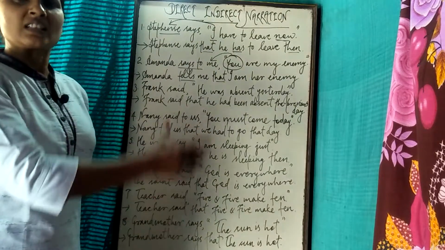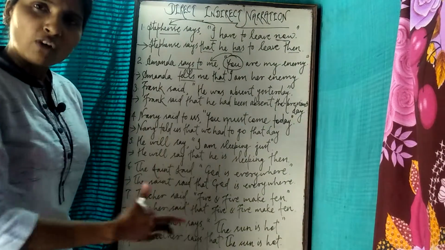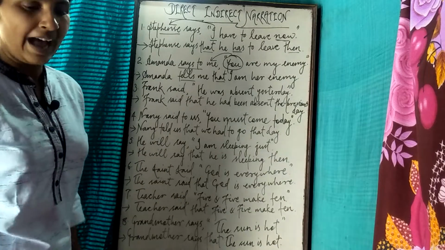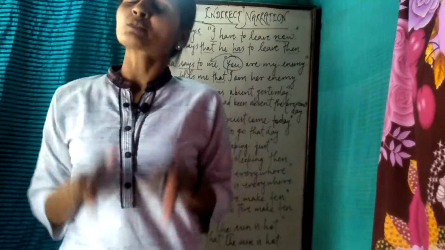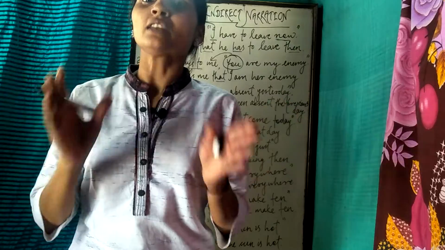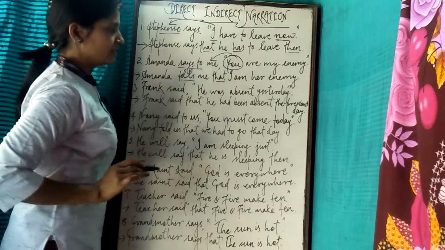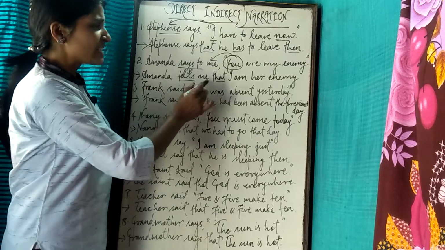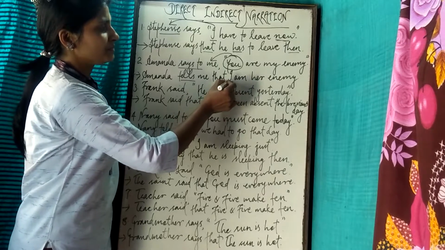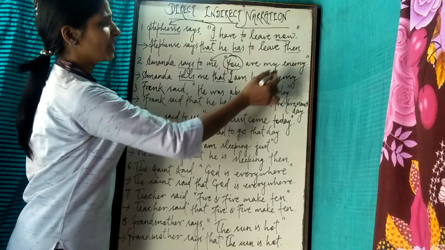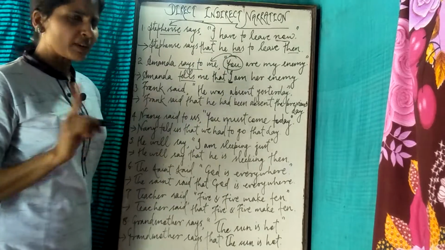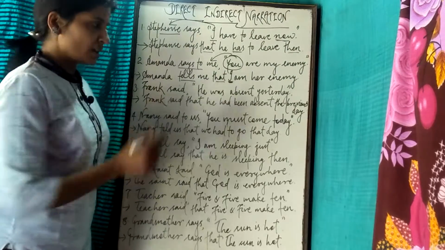This is the place, this is the format, this is the platform where students make a lot of mistakes, so I don't want any space for errors in my segment. So see, you are my enemy. Amanda tells me that I am her enemy. See here, this is in present, so no change of tense.